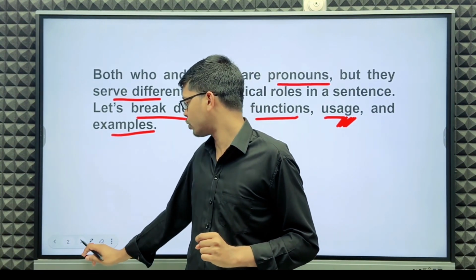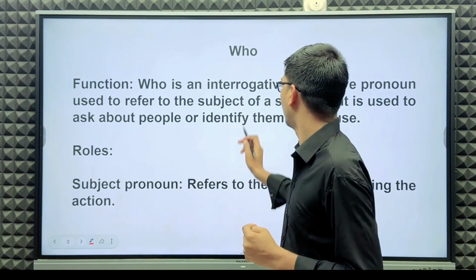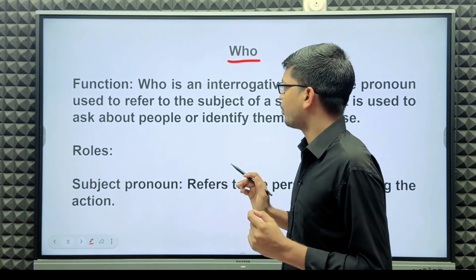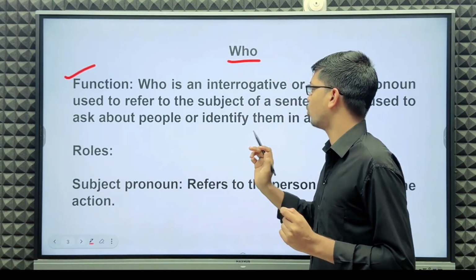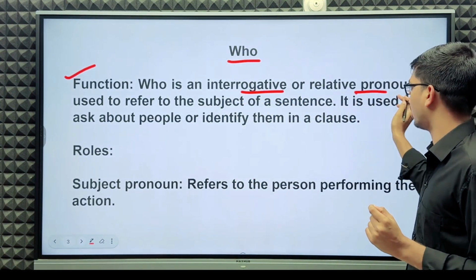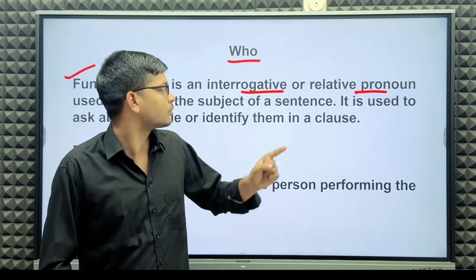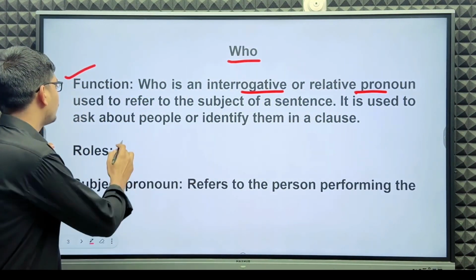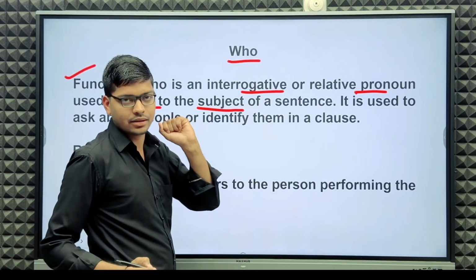So first of all, let's talk about who. First, the function of who. Who is an interrogative and relative pronoun used to refer to the subject of a sentence.